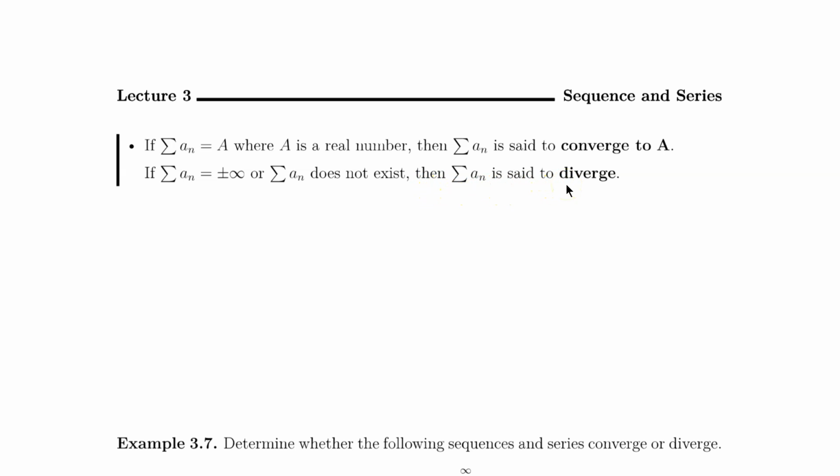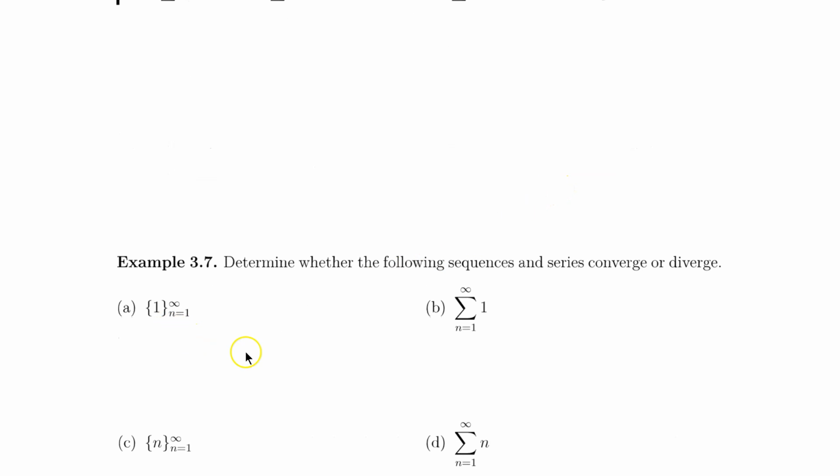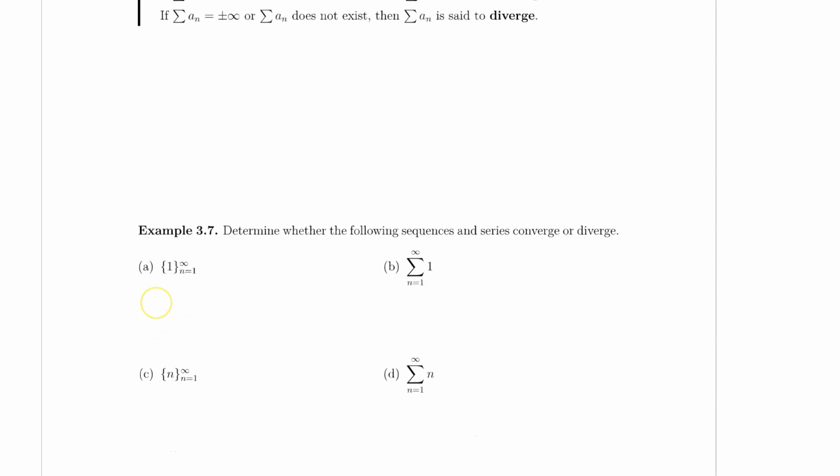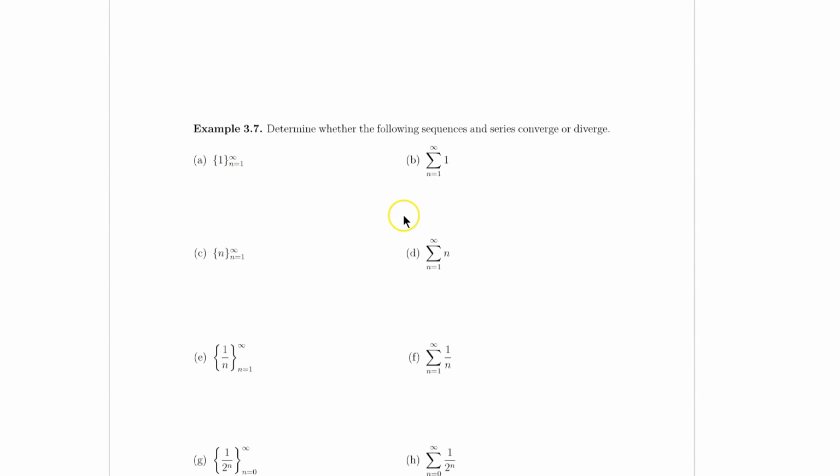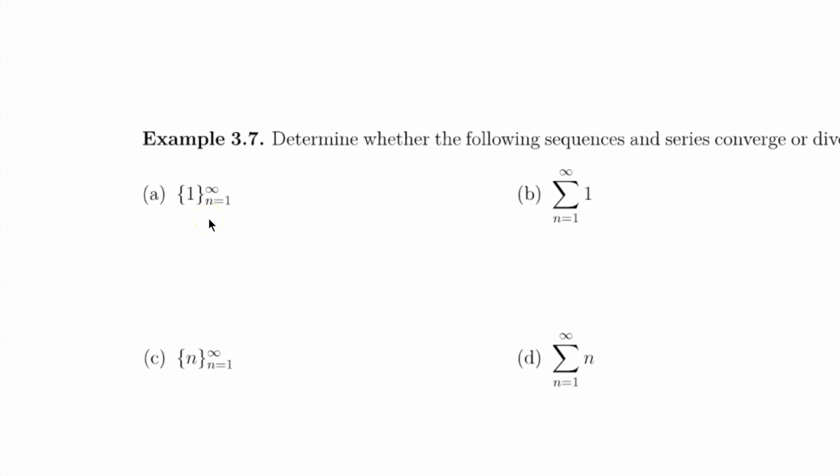But first things first, we should not confuse a sequence and a series. So let's take a look at this example real quick. Again, a sequence is just a list of numbers. My left side here is going to be a sequence, but my right side is going to be a series. Here, my sequence of 1 is just going to be a long list of the number 1. So all the numbers that we see here are just going to be 1, and all these numbers are going to converge to 1.